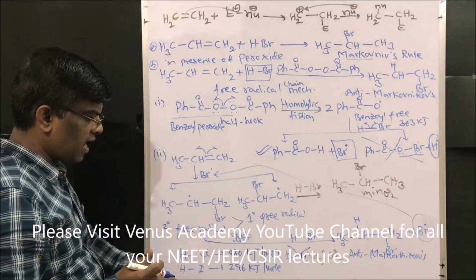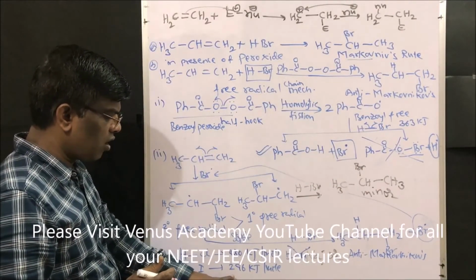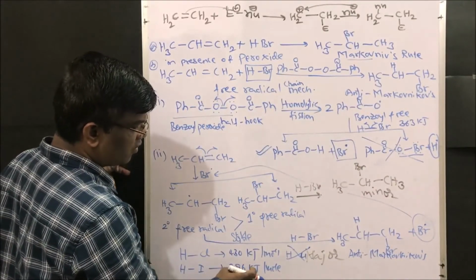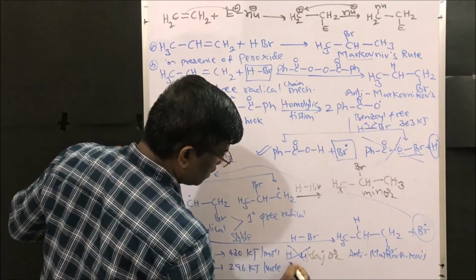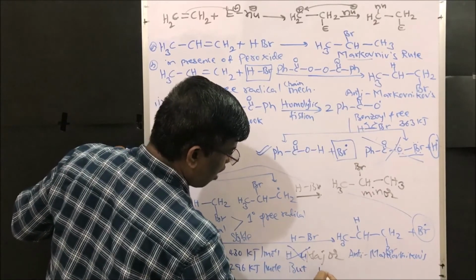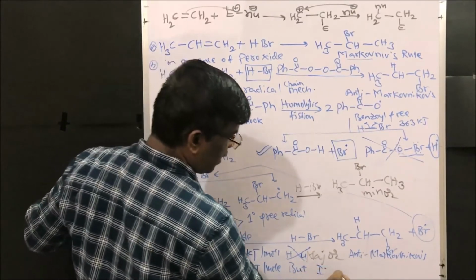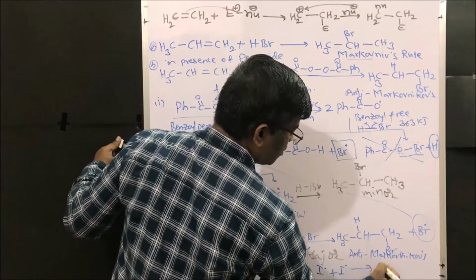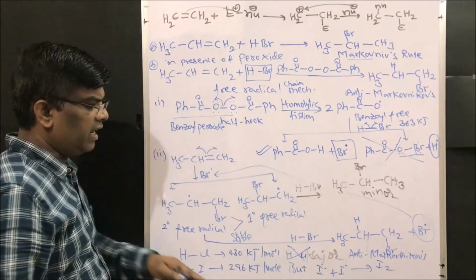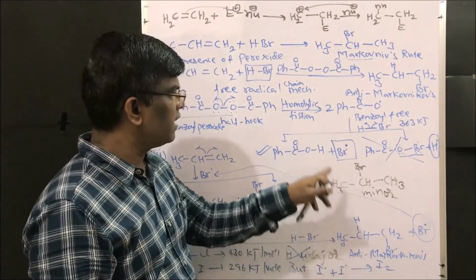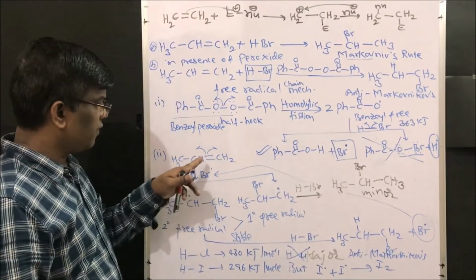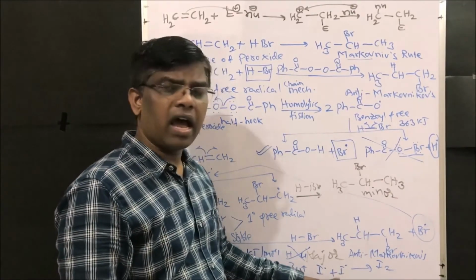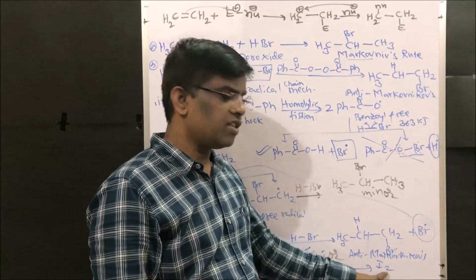When it comes to HI, yes, bond energy is very small compared to even HBr, that is 296 kilojoules per mole. But what happens is, the formed iodine free radical which is there in the reaction mixture, instead of reacting with this alkene, combines with its own iodine free radical and gives rise to iodine.